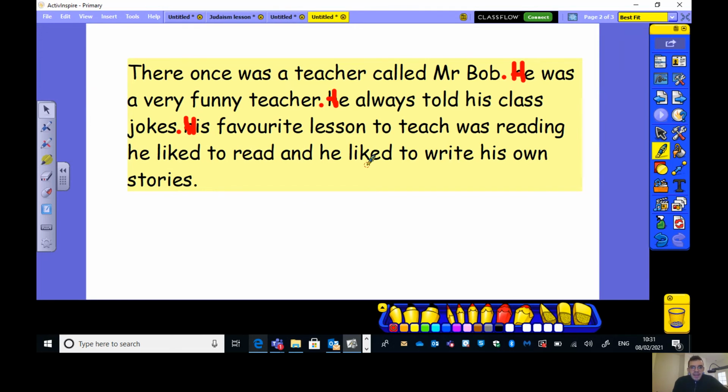Well done if you said his favourite lesson to teach was reading, full stop. Why? Because then after this part, it's saying he liked to read and he liked to write his own stories. After this full stop, we're talking about a new point. We're having new information. So this one point is his favourite lesson to teach was reading. Then I have a capital H here. He liked to read and he liked to write his own stories.